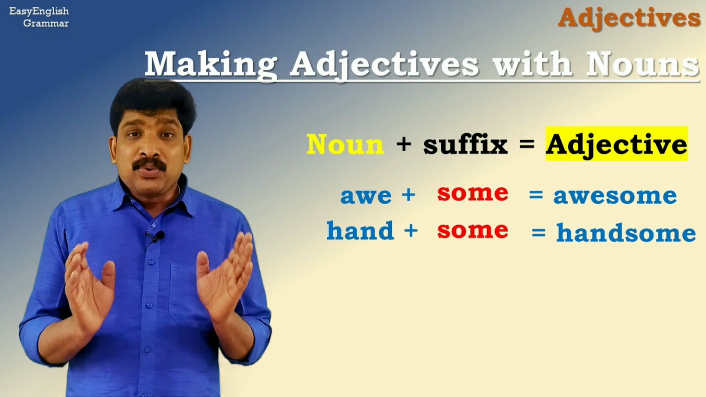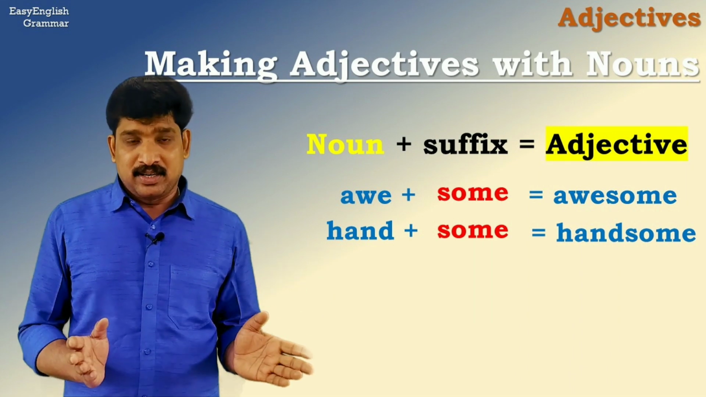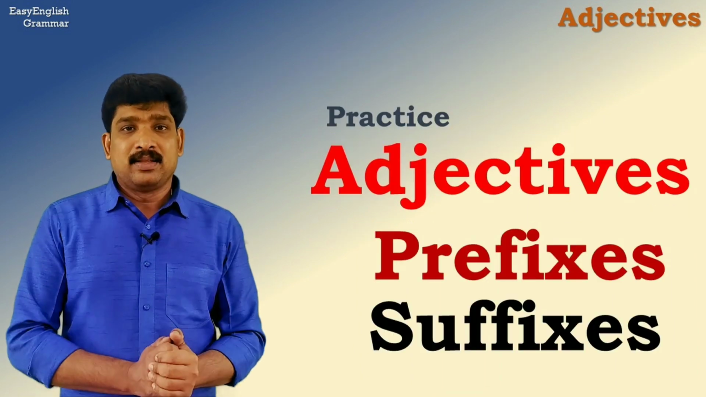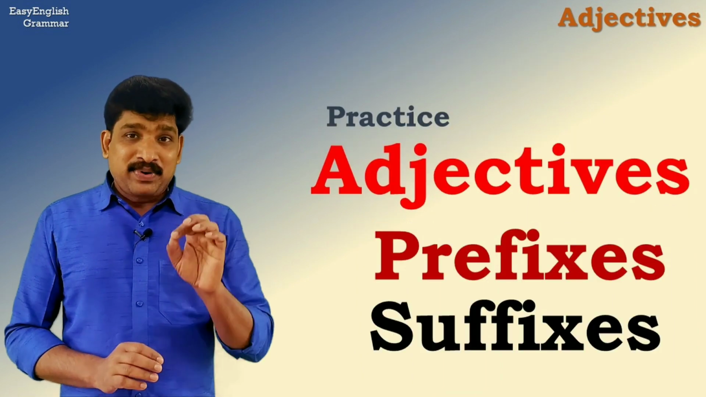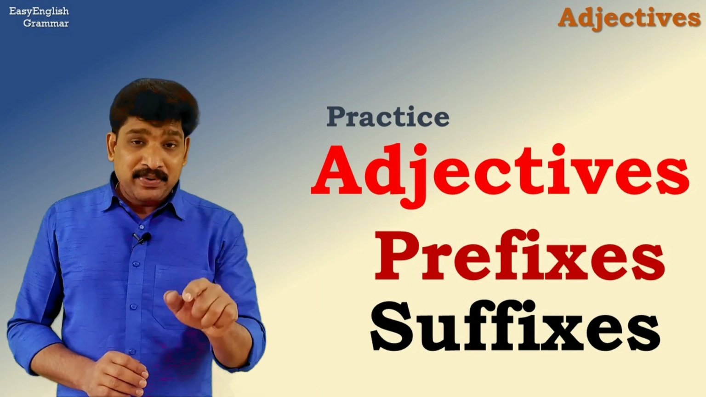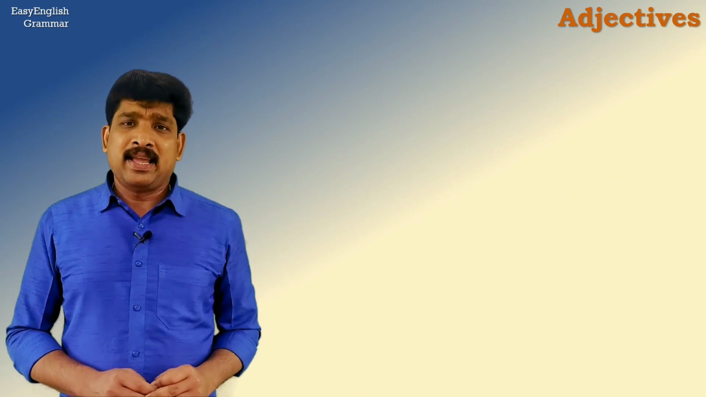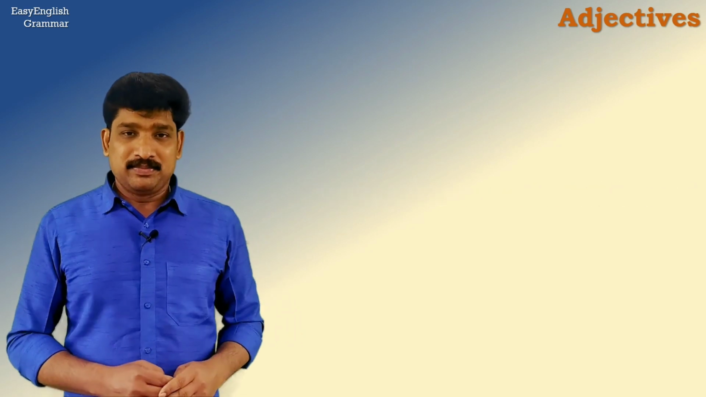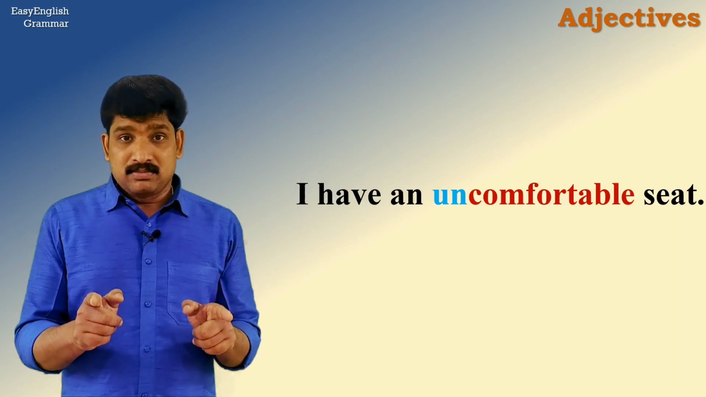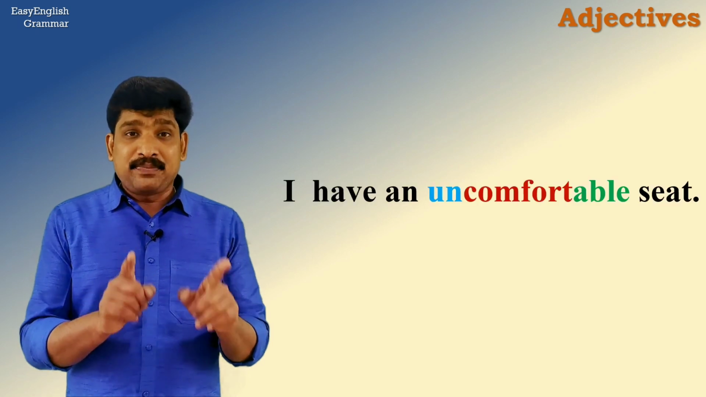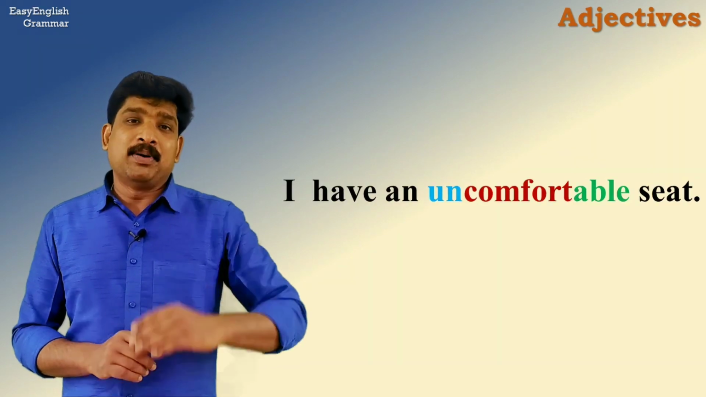Again, these are just a few examples. There are so many suffixes in English, but I hope you have a good idea how to use suffixes in English. Okay guys, let us practice finding adjectives in the given sentences and prefixes or suffixes. Let us have a look. I have an uncomfortable seat. Now, can you spot the adjective first? Of course, the adjective here is uncomfortable. Can you see any prefix or suffix? Yes, there is. The prefix is un, and there is a suffix as well, that is able.